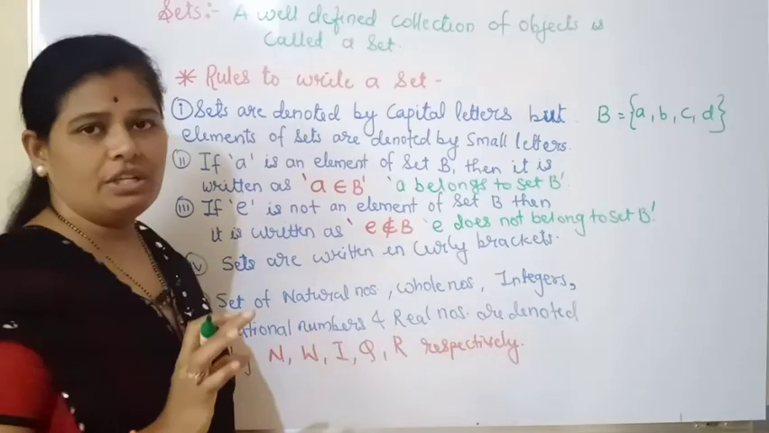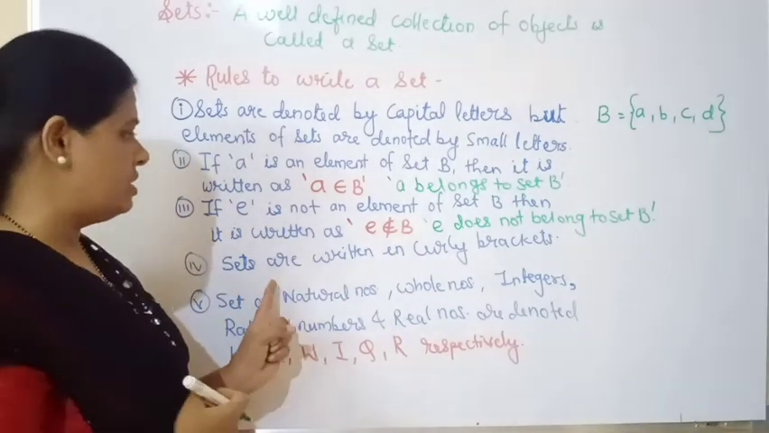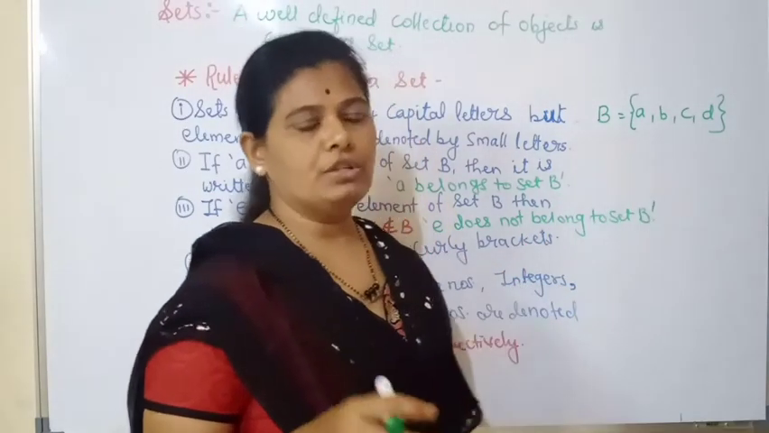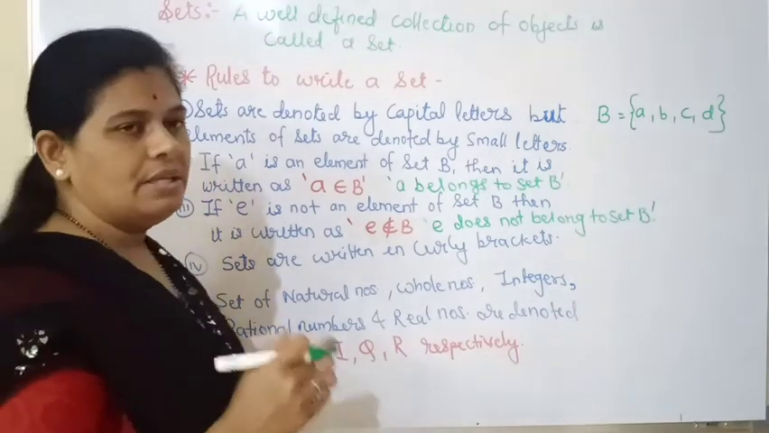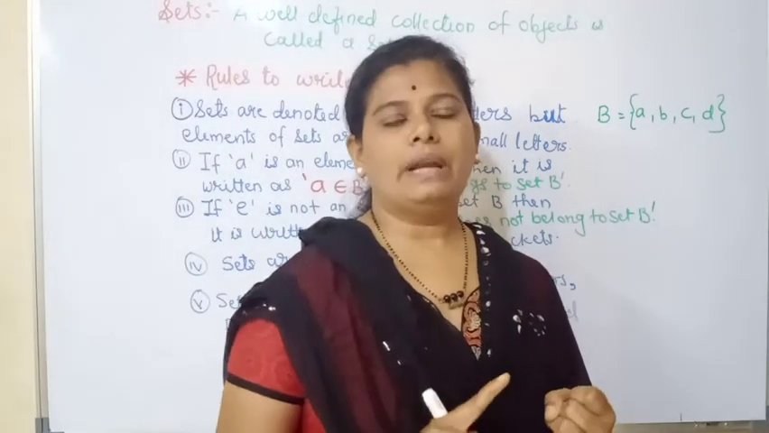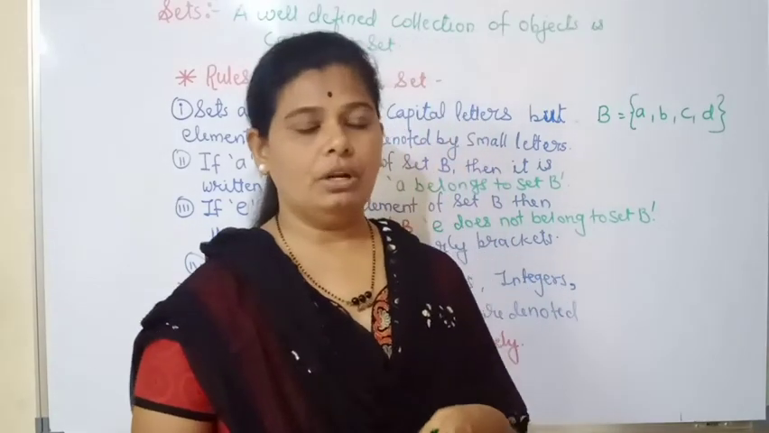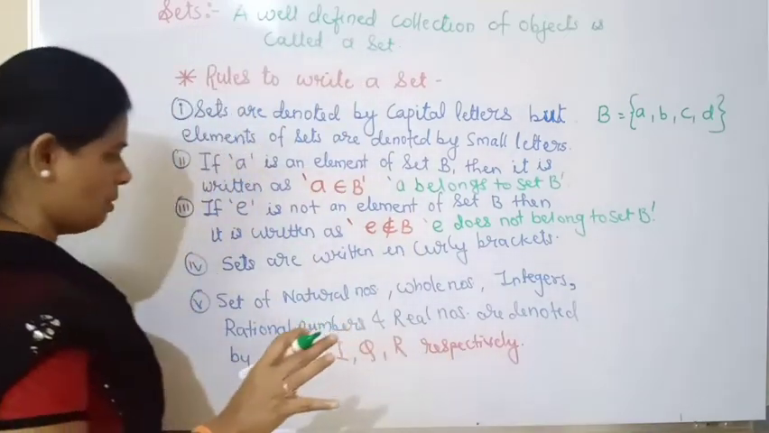So the third point is clear, I think so. The fourth point I have already told you, that is, sets are written in curly brackets. Okay, curly brackets, you have to follow this. Now the last point we are going to study is the sets of natural numbers, whole numbers, integers, rational numbers and real numbers. They are denoted by specific symbols.